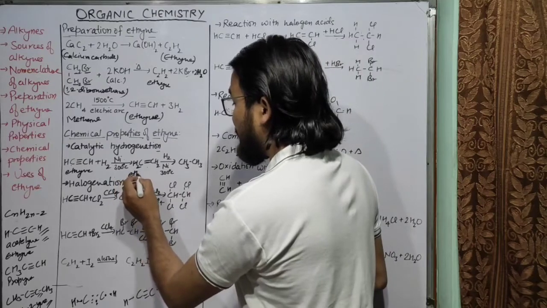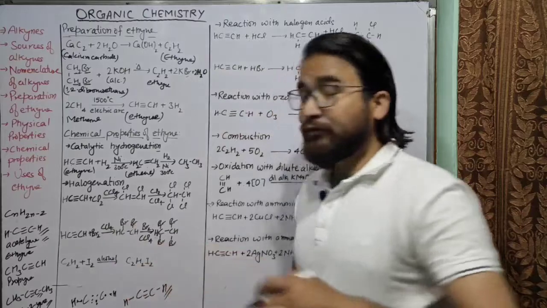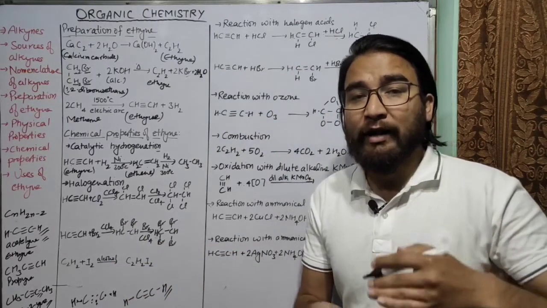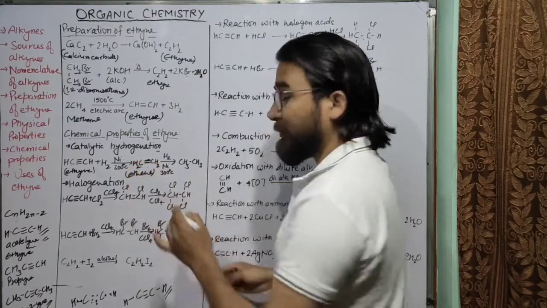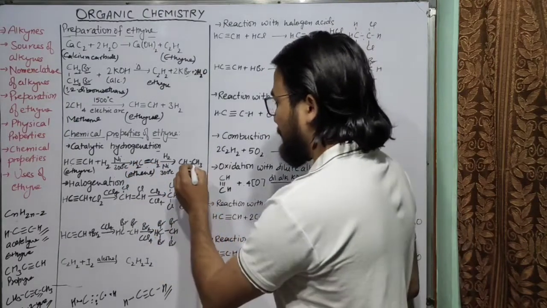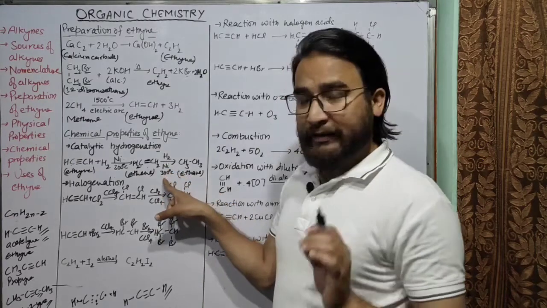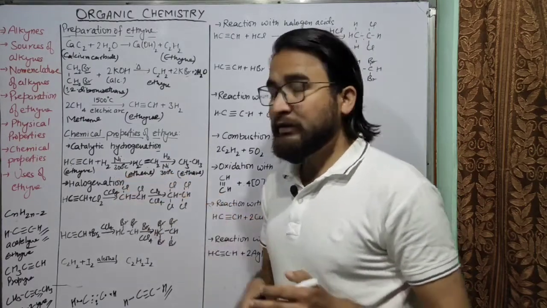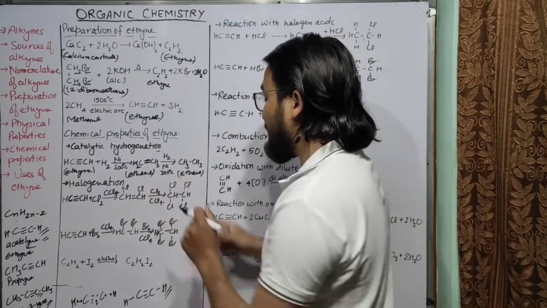You know that the name of this compound is ethene. So what will we get first? Ethene. On further hydrogenation, meaning on adding hydrogen further, what will we get? The double bond will be converted to a single bond and it will form ethane. You can see here nickel is the catalyst. So it is treated with hydrogen at 300 degrees Celsius and we will get ethane.